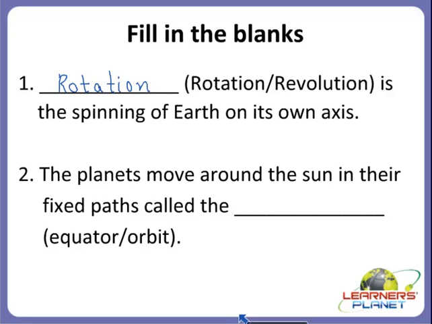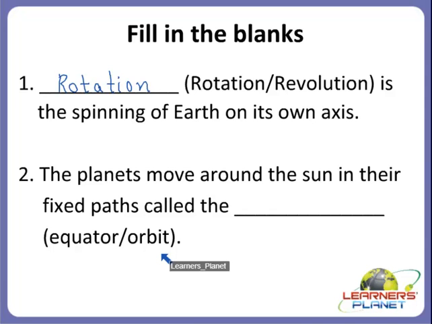Alright children. Now the next one. The planets move around the sun in their fixed paths called the dash. So children, what is it called? Is it equator or orbit? What will be the answer children?